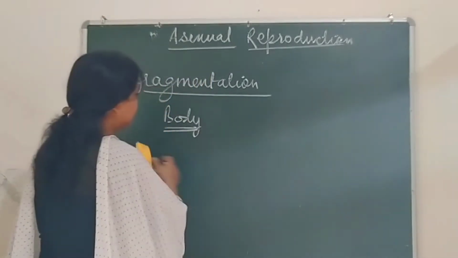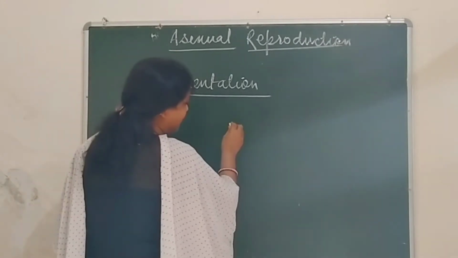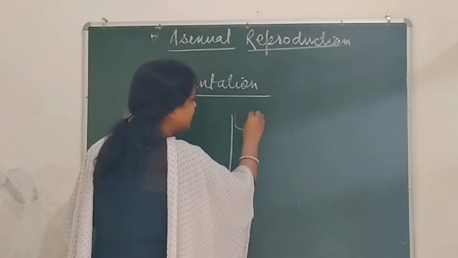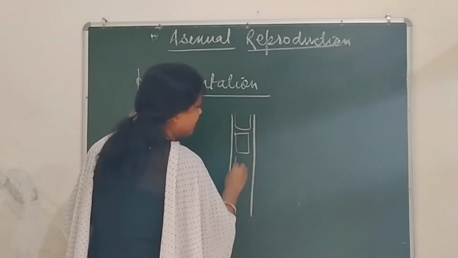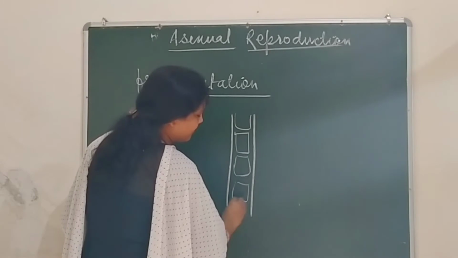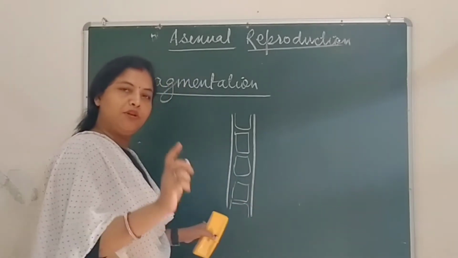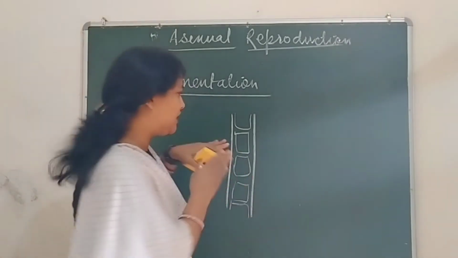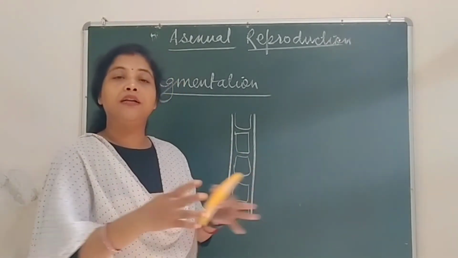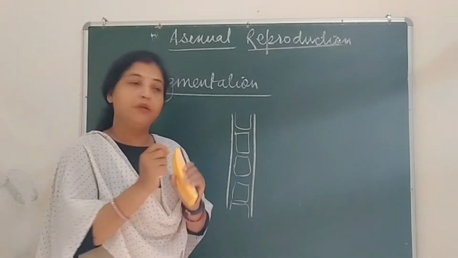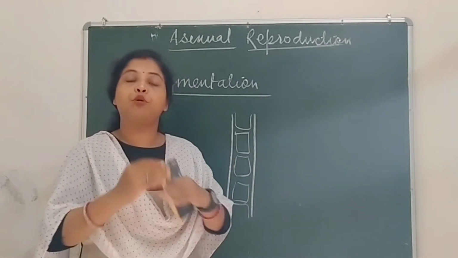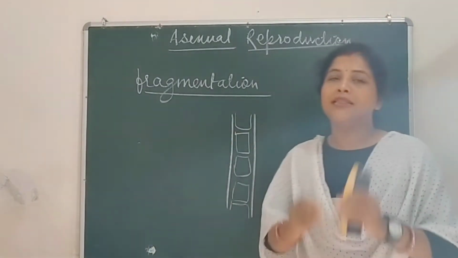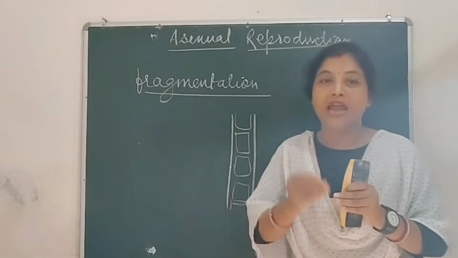For example, we can take the multicellular algae known as Spirogyra. Spirogyra is a ribbon-like multicellular algae. It has the same kind of cells. These same kind of cells undergo differentiation, and after division they proliferate. Do you know what proliferate means? It means the same kind of cells grow and develop.